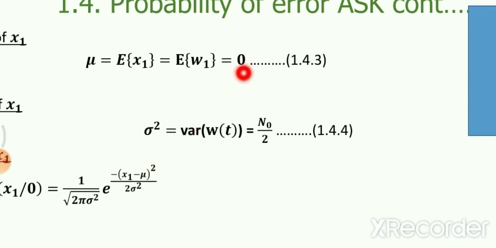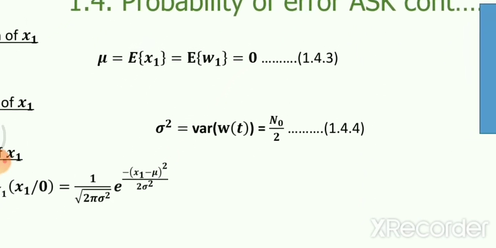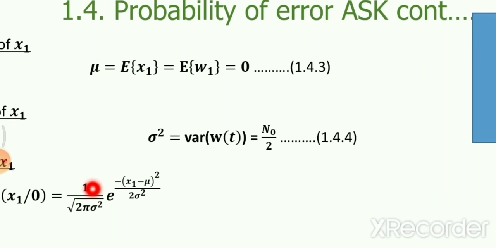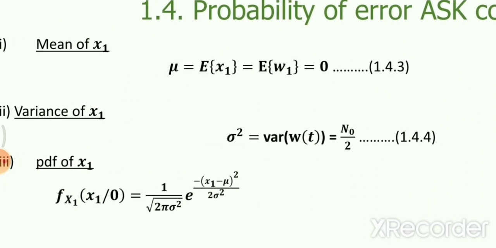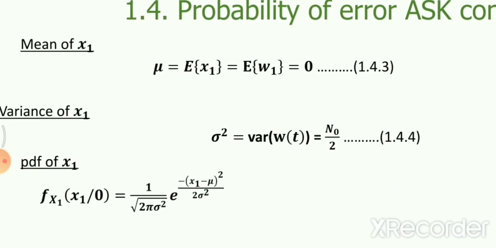And in place of sigma square, you can see here sigma square. What is the value of sigma square? N0 by 2. I'll keep both the values and we'll find out the PDF of x1. This is the way we give the PDF of x1. Okay, so this is a conditional PDF, not the normal conventional PDF.